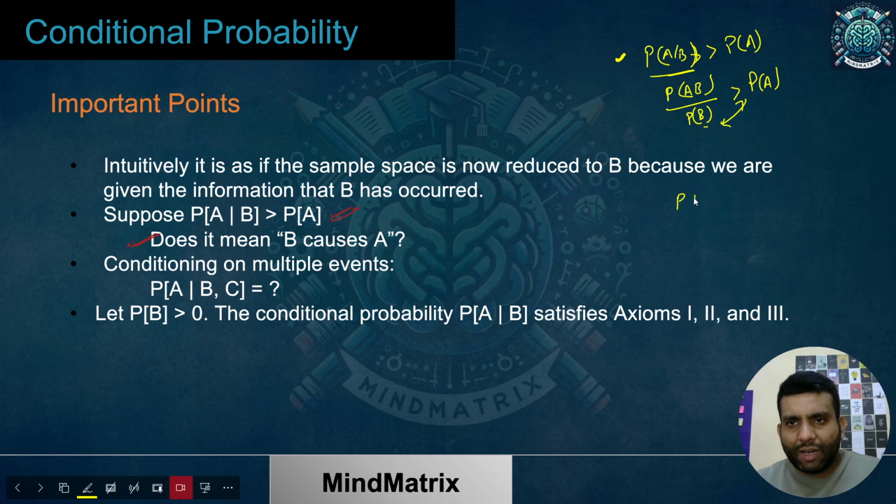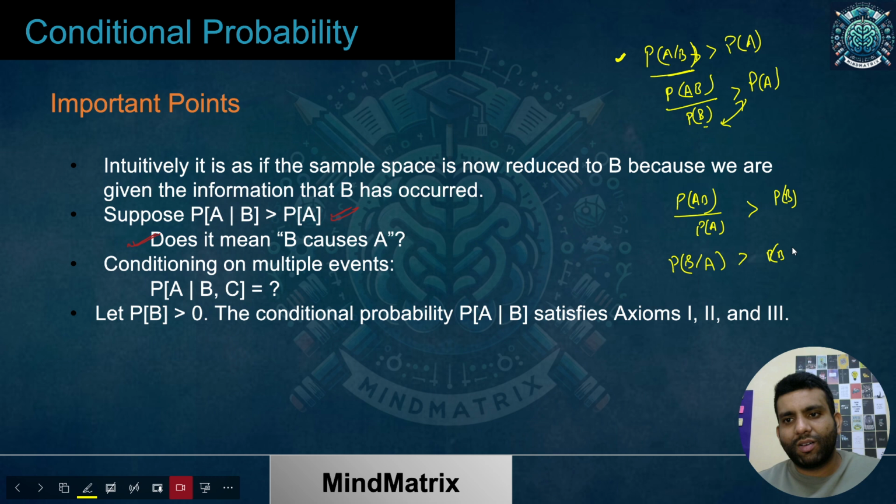So what I'll get is P of AB by P of A P of B, and I can write it as P of B given A,